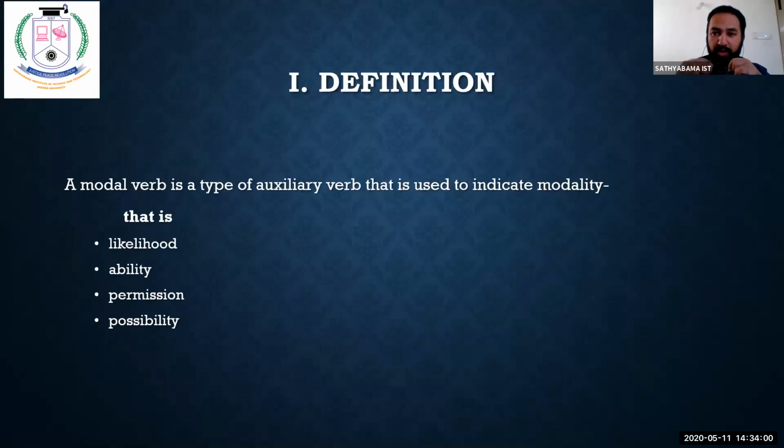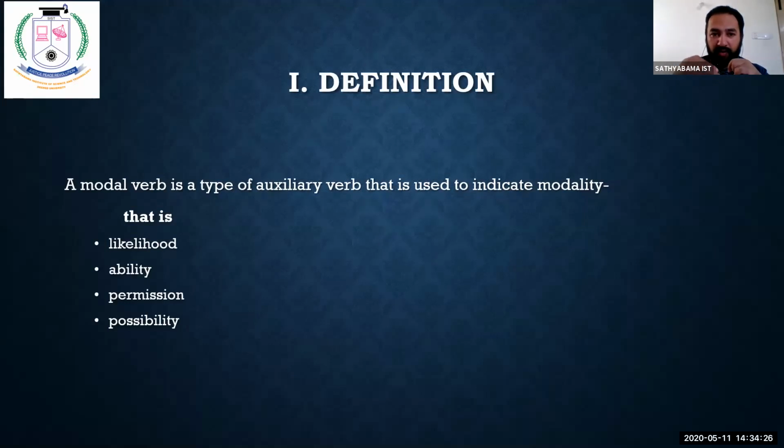A modal verb is also a helping verb, a type of auxiliary verb, which is used to indicate modality. What is modality? Modality is likelihood, ability, permission, and possibility. Different ways of permission, different ways of possibilities, abilities, and likelihood. This is what we are going to see.